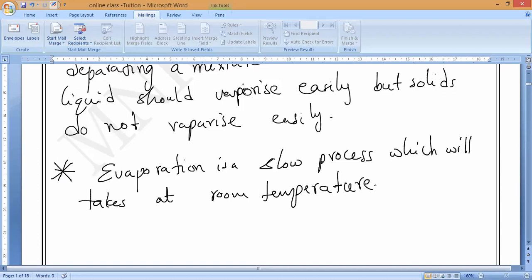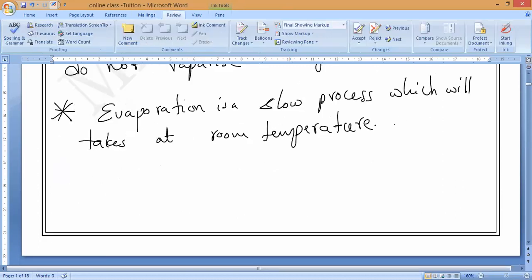We have to heat. Evaporation can be made faster by heating the solution. That is the important thing. So they will give you the statement that evaporation can be increased by heating the solution. That is what you have to remember.